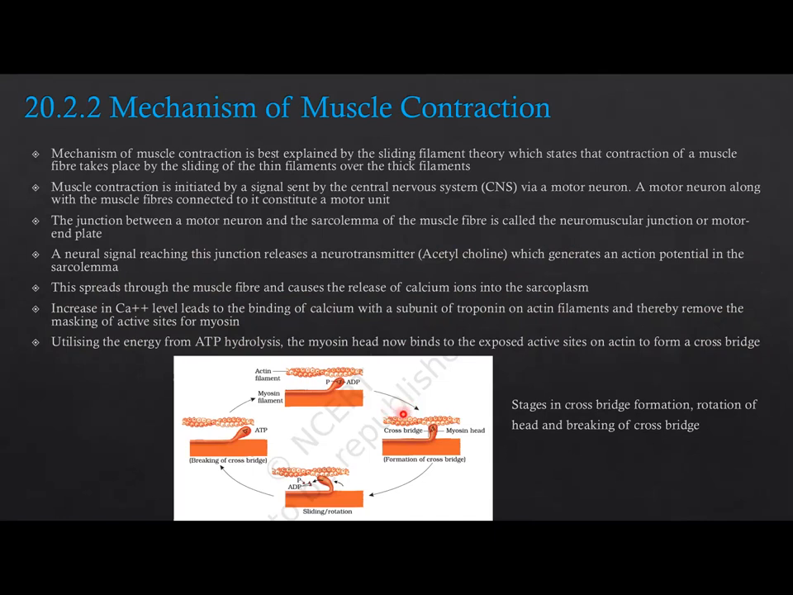Here in this diagram you can see the stages in cross bridge formation, rotation of the head and breaking of cross bridges, the actin filament and the myosin filament. Both form a cross bridge with the myosin head, and the formation of the cross bridge is shown over here. And sliding or rotation is shown over here. And then breaking of the cross bridge and formation of the myosin and actin filaments.